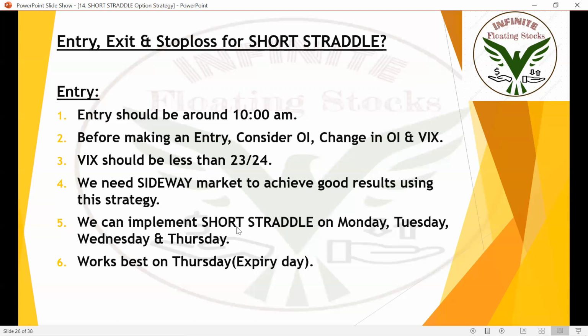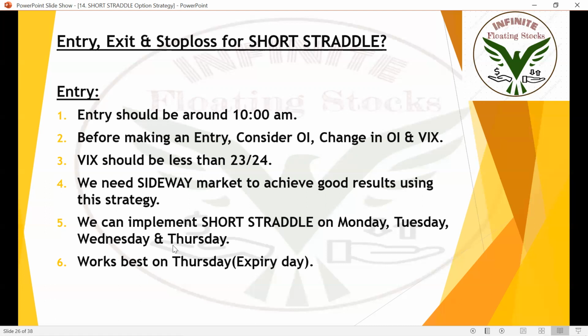We can implement short straddle on Monday, Tuesday, Wednesday and Thursday.